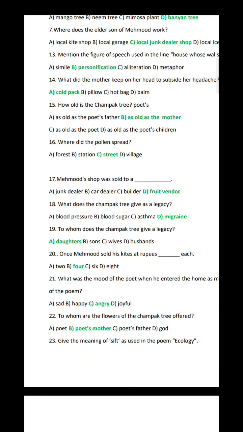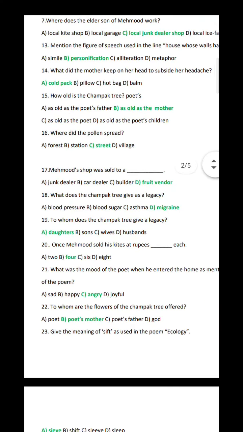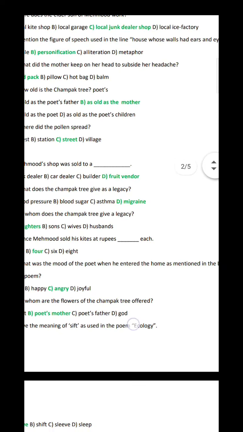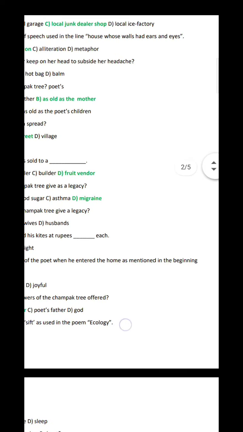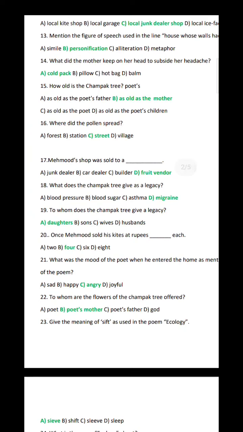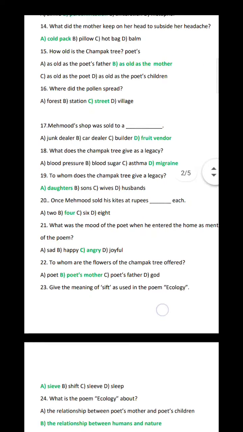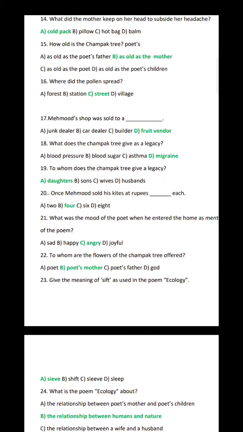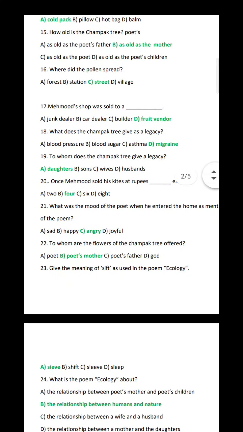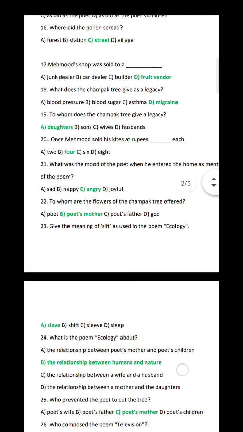Option B. 4. Question 21. What was the mood of the poet when he entered the home as mentioned in the beginning of the poem? Option C. Angry. Question 22. To whom are the flowers of the champak tree offered? Option B. Poet's mother. Question 23. Give the meaning of sift as used in the poem Ecology. Option A. Sieve.